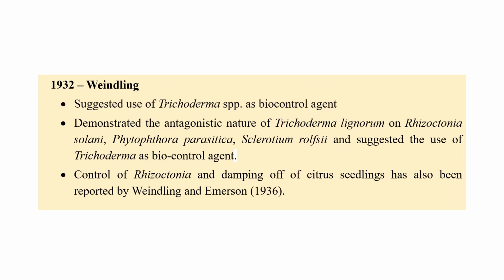He is the first person who suggested the use of a biocontrol agent, that is Trichoderma viride, against soil-borne pathogens. Antagonists like Trichoderma species against Rhizoctonia solani, Phytophthora parasitica, and Sclerotium rolfsii, and he suggested the use of Trichoderma as a biocontrol agent. They also control Rhizoctonia, which causes various kinds of damping off and other kinds of root rots and all those things.